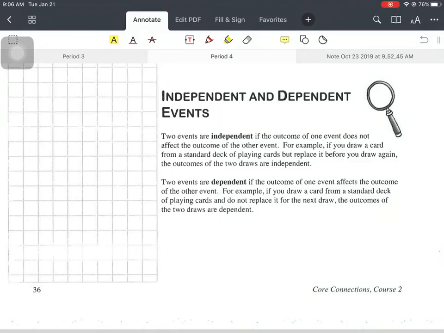Okay, this one's gonna be super short. There's not really a how-to. You just need to know which one, what the difference is.